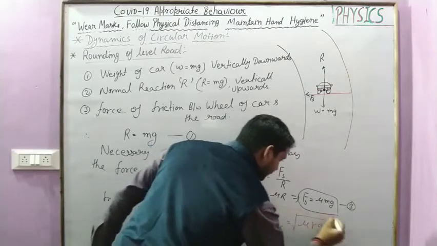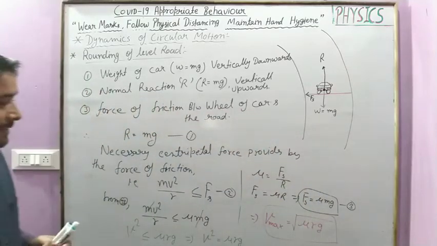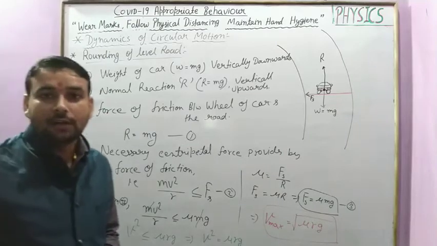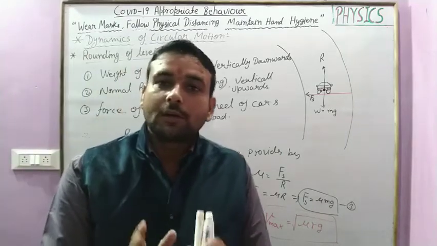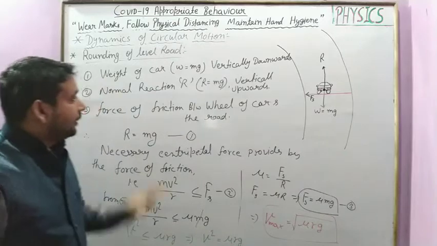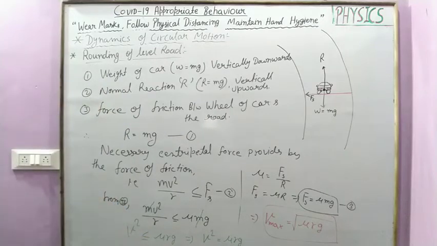This is the required maximum velocity for a vehicle taking a round on the curved track. So note this down.